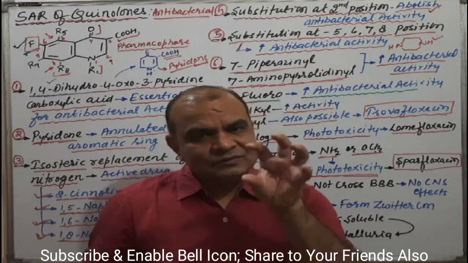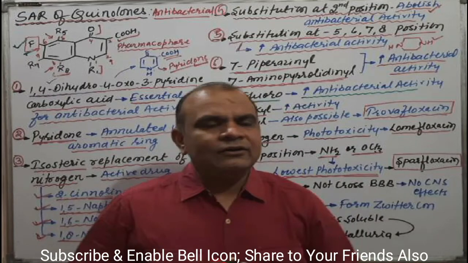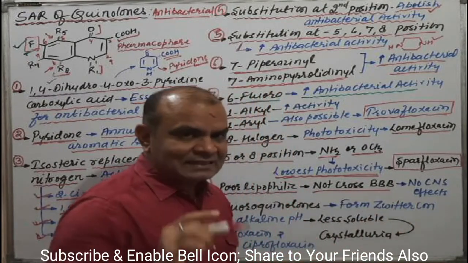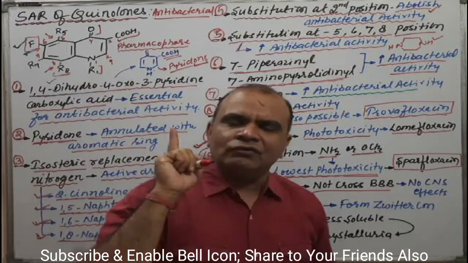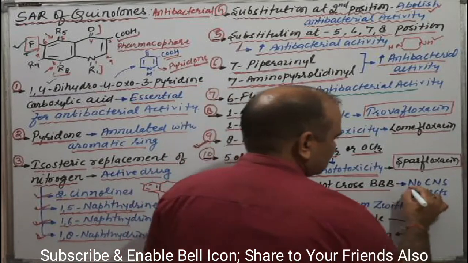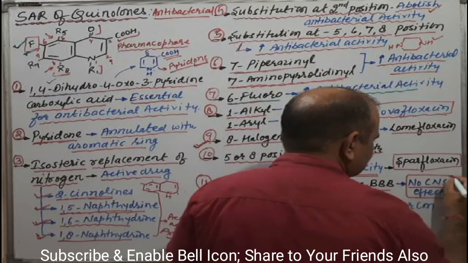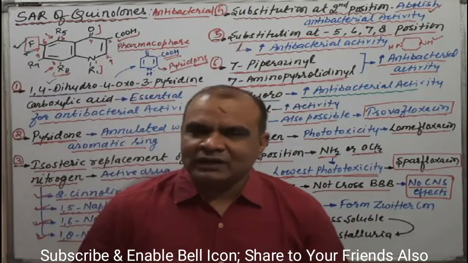If they have low lipophilicity, they will not cross the BBB, means blood brain barrier. If any drug does not cross the BBB, it has no CNS effect. Means if any infection is present in the CNS, then these drugs are not effective.